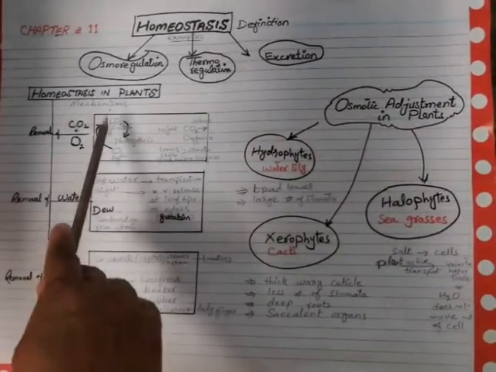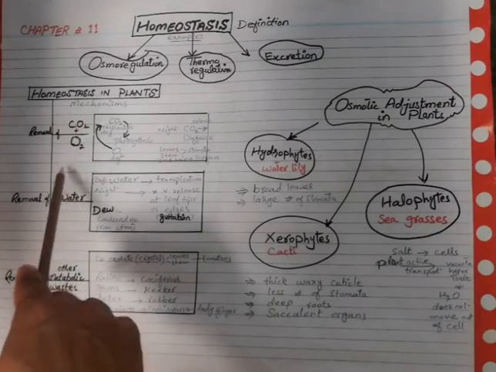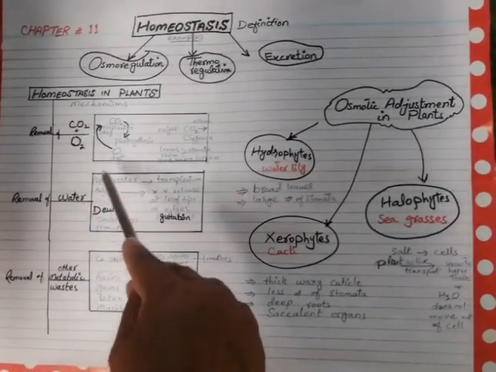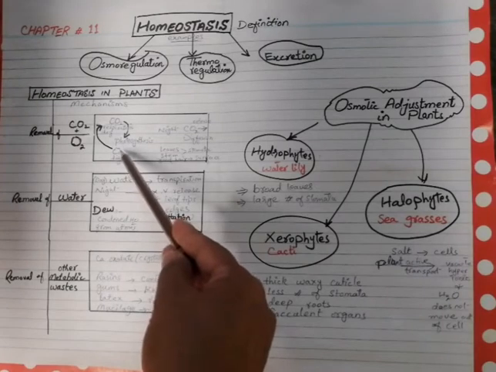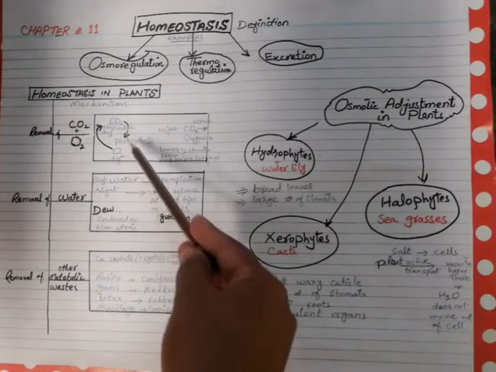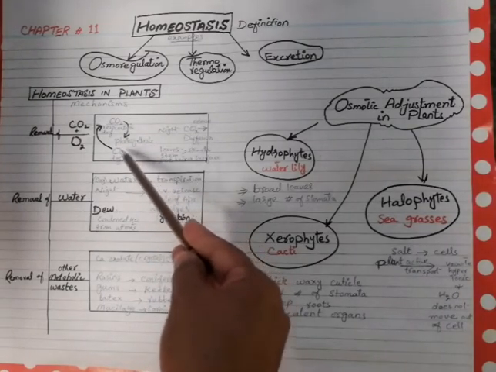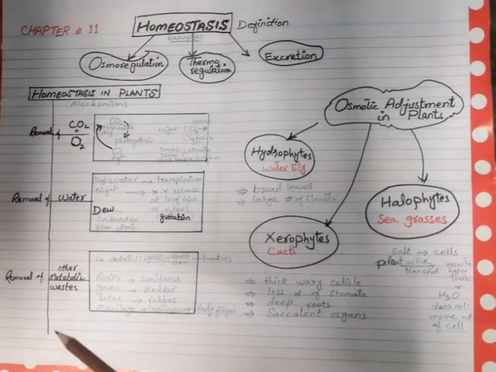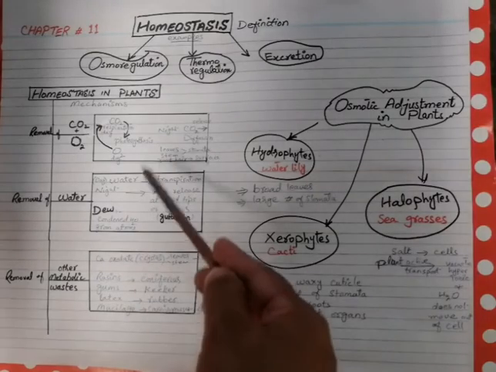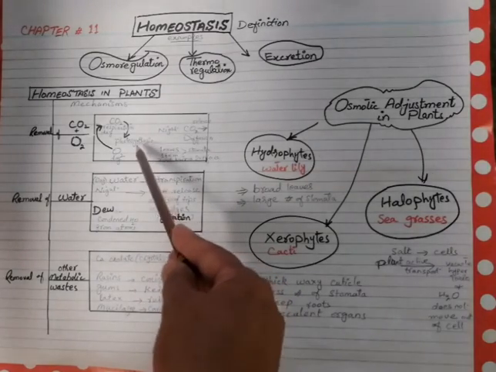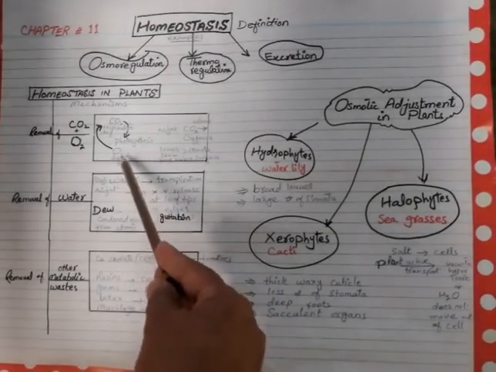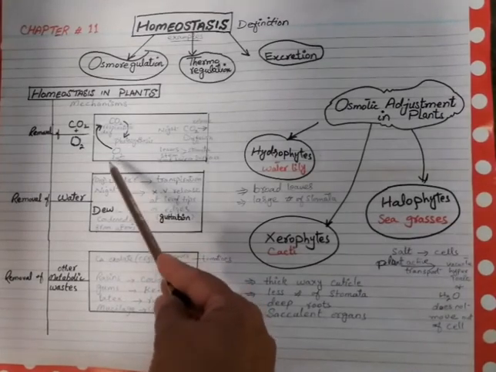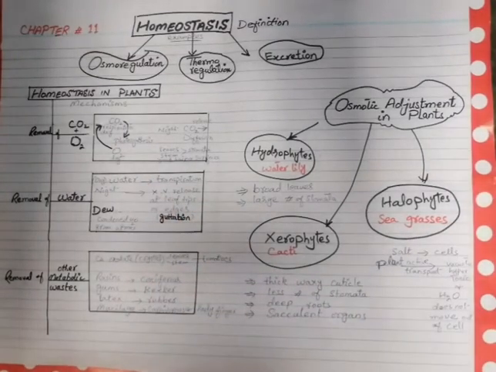That is the maintenance of carbon dioxide and oxygen. Oxygen that is produced during the process of photosynthesis in the daytime is released into the outer environment. But at night time, photosynthesis does not occur, so oxygen is not produced and will not be released at that time.